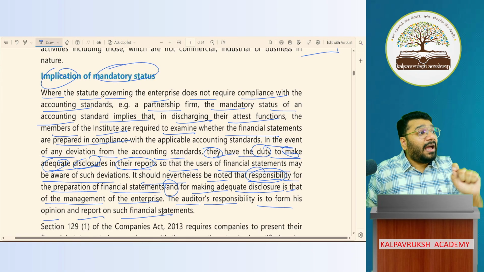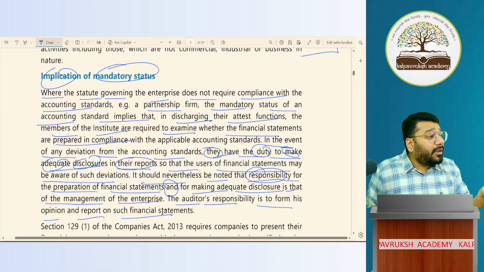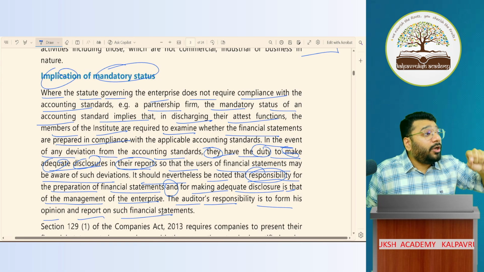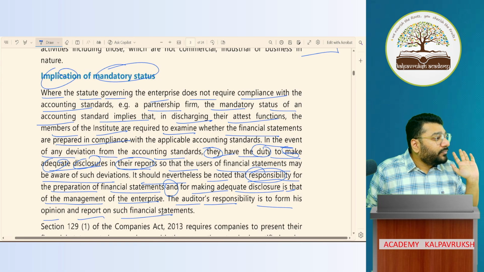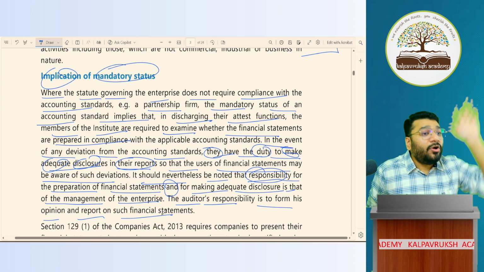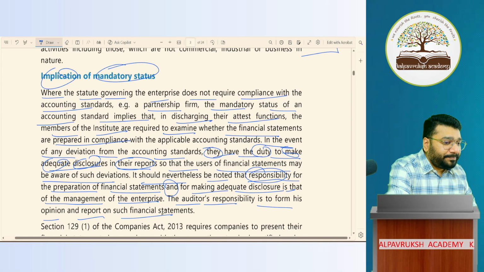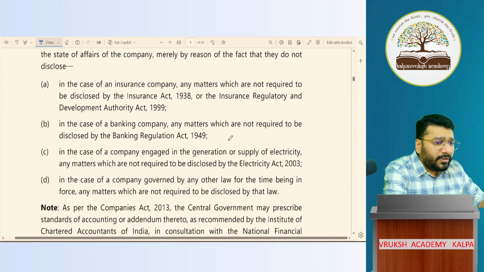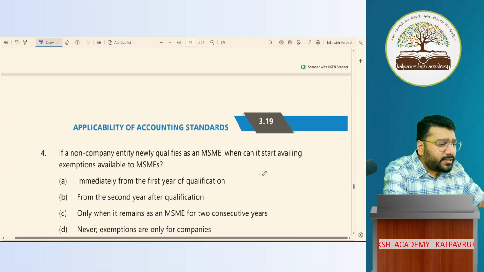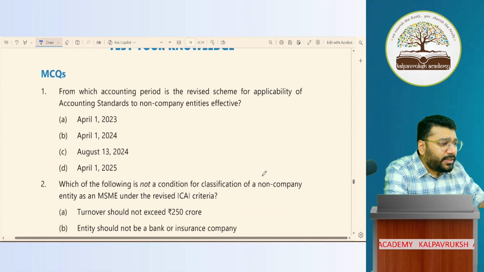In your report, when they prepare the financial statements, you have to form an opinion on whether they have followed AS or not, and give it. You can't take a stick and beat somebody and make them follow AS. That is what they're trying to give clarity on here. Got it, not got it? Clear or not clear? With this, all the points are done. Now let's very quickly go through MCQs.